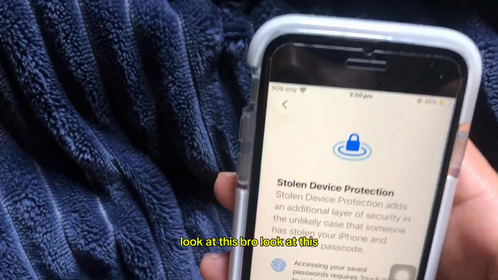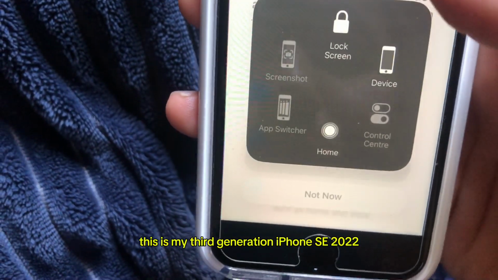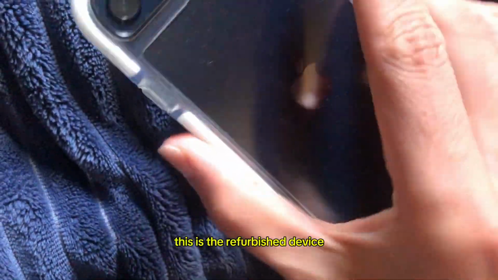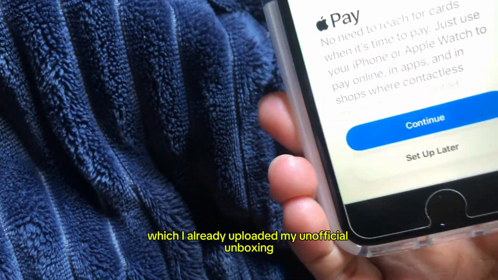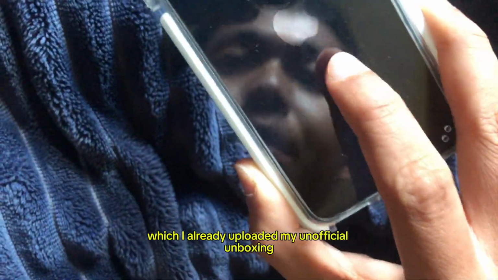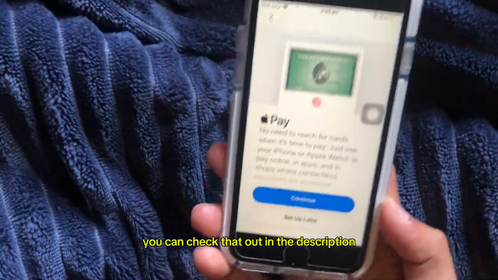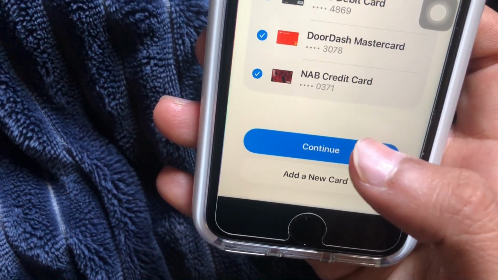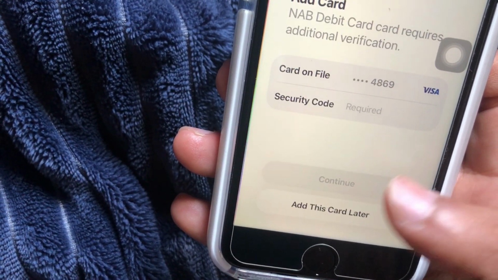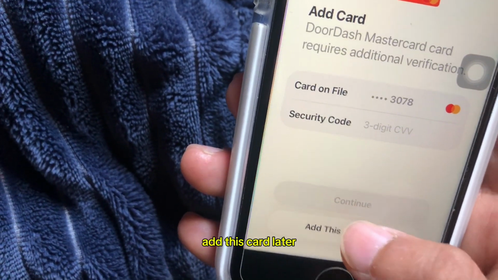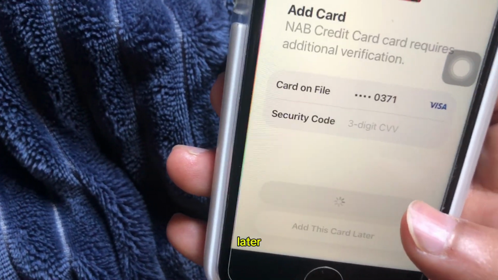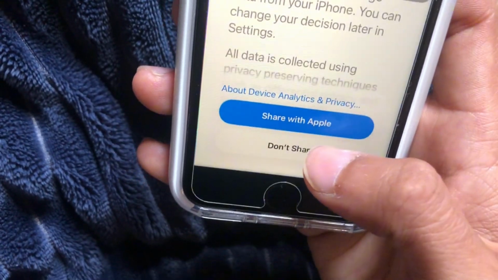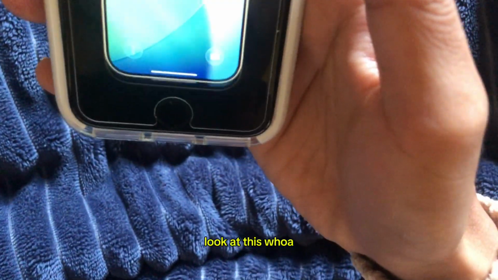Wow, look at this, bro. This is my third generation iPhone SE 2022. This is the refurbished device, which I already uploaded my unofficial unboxing for. You can check that out in the description. So, of course, continue. Wow. Continue. Don't share. Wow, look at this.